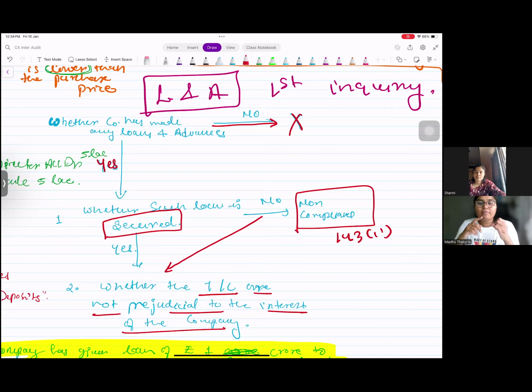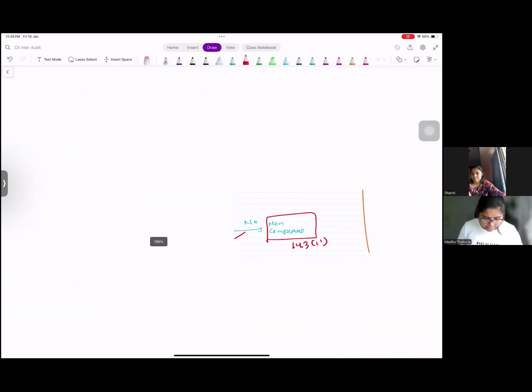So whether the company has made loans and advances, if no, nothing to be reported here. If yes, whether it is secured. If it is not secured, that is a non-compliance. If it is secured or not secured, in both the cases, you have to see that for those loans and advances, the terms and conditions should not be prejudicial to the interest of the company. Done? Yes, ma'am. That is the first inquiry you will make.